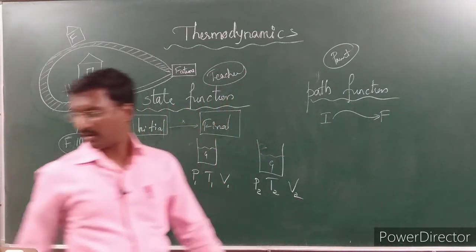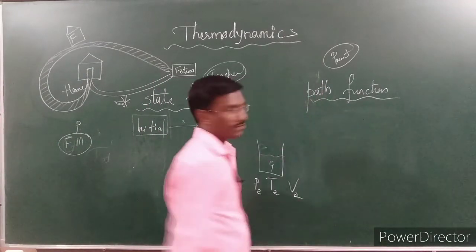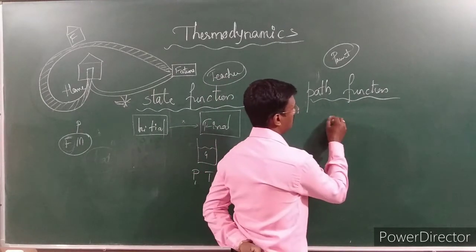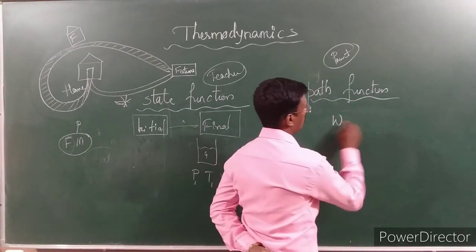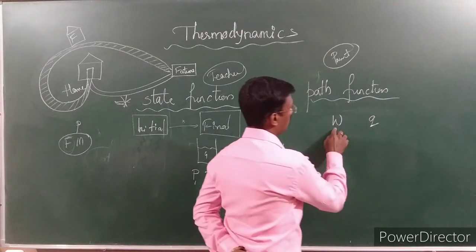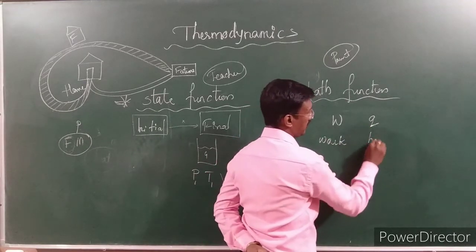Don't say my sister will take care of me and we will add that one. It's not possible here. So you have to think about this. In the path function there are two conditions. One is work, another one is heat. Heat is nothing but what? Q. W is nothing but work. Q is nothing but heat.